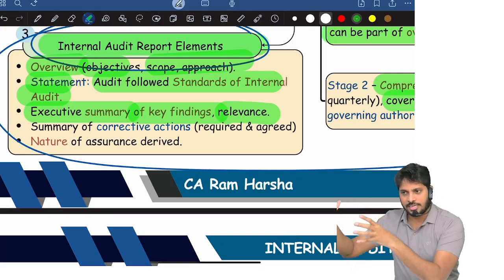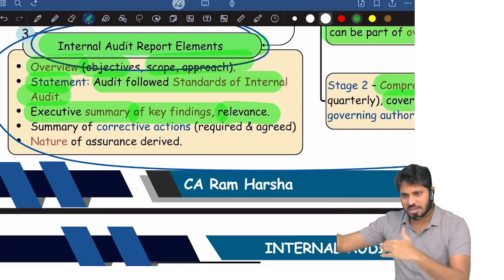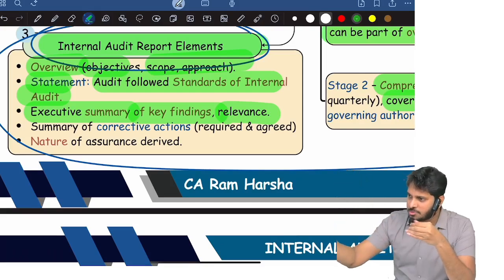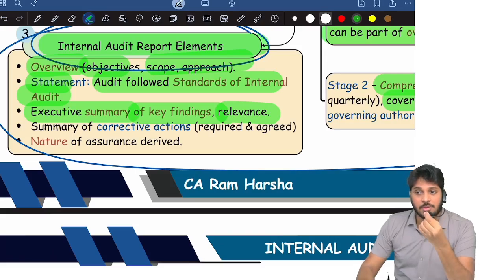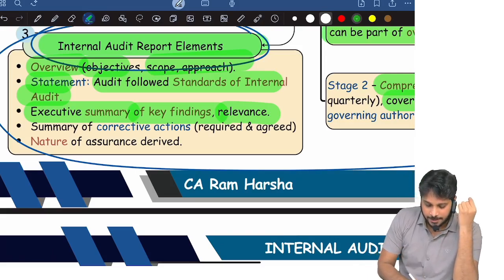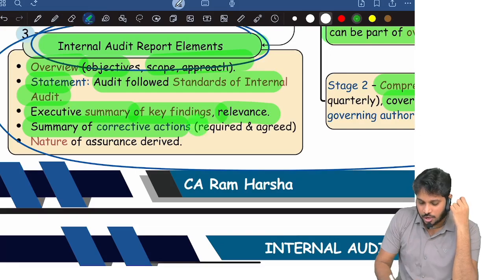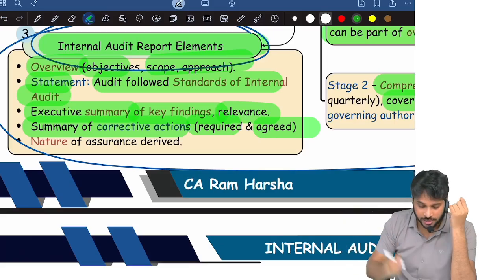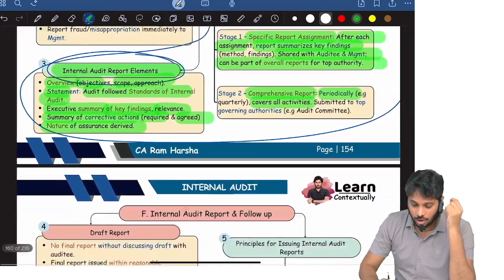For all internal auditors report, there will be thousands of pages. In big companies, internal auditors report will be thousands of pages. So the top management may not have time to read all that. So summary will be prepared, executive summary we call it, and summary of corrective actions required and whatever management agreed, corresponding management, functional heads, what they agreed, and nature of assurance derived. All this you need to report.